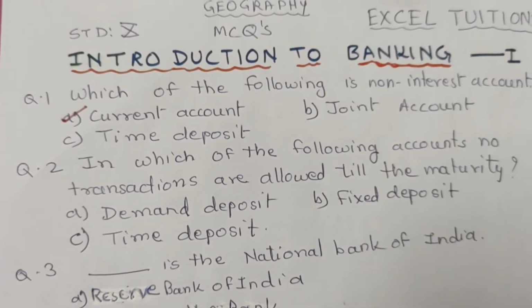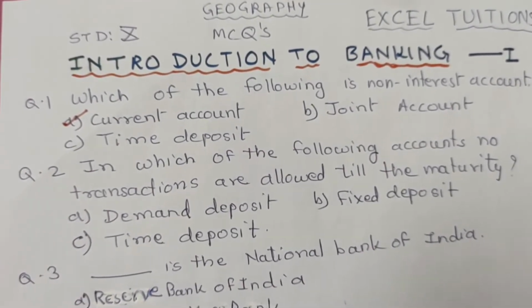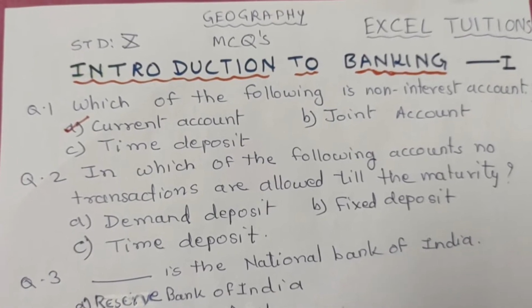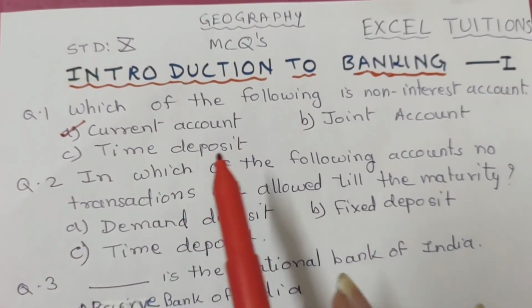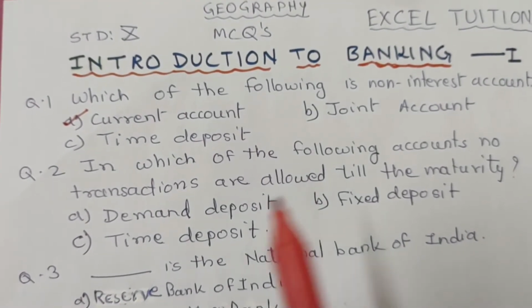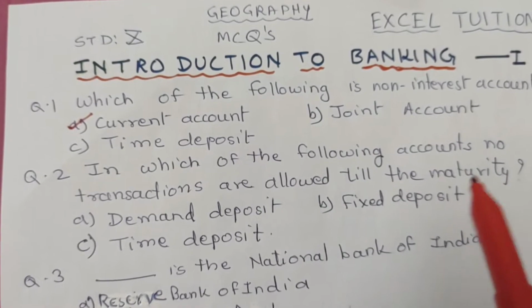Banking. Question 1. Which of the following is a non-interest account? A. Current account. B. Joint account. C. Time deposit. And the correct option is A. Current account. Question 2. In which of the following accounts are transactions allowed till the maturity?